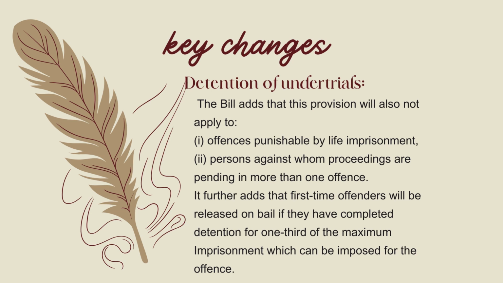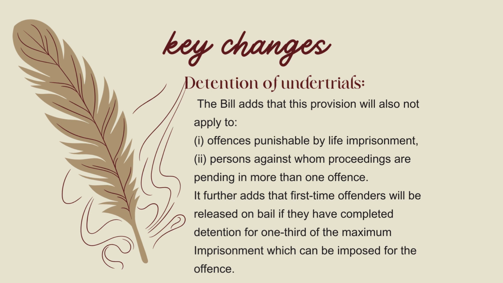Then an innocent person was in jail for 4 or 5 years, which is a big thing, not something we can leave. So to tackle that, it was provided that if he spent half of the maximum period he would have been imprisoned for the offence, he should be released on personal bond.